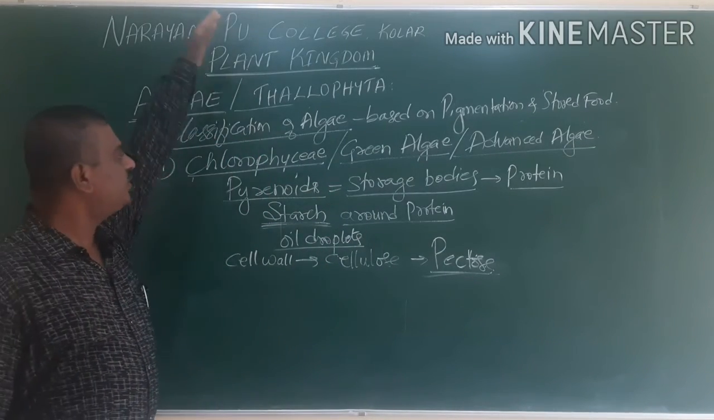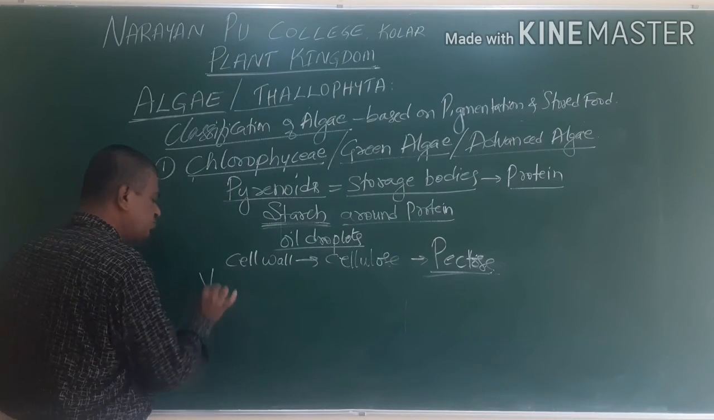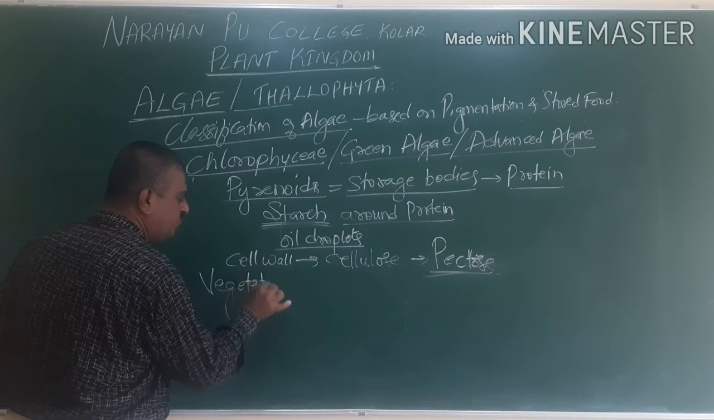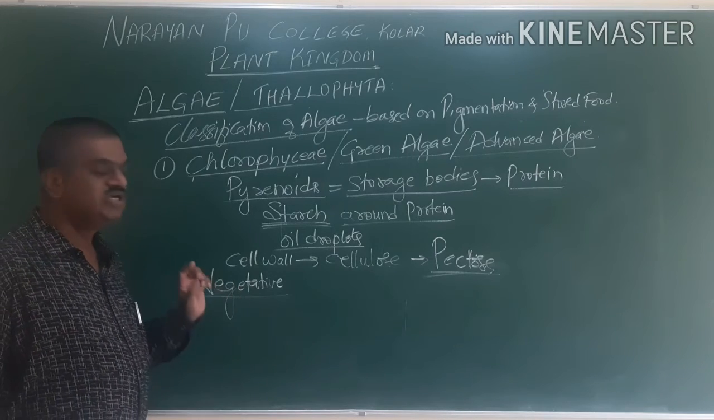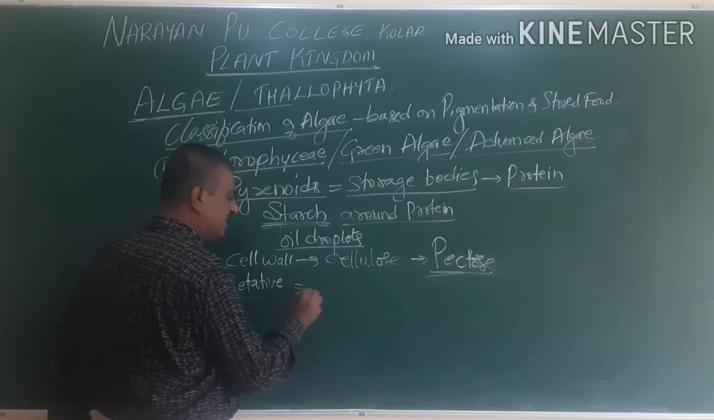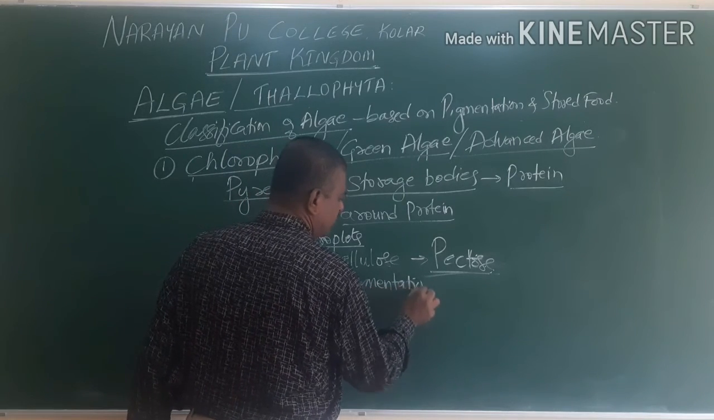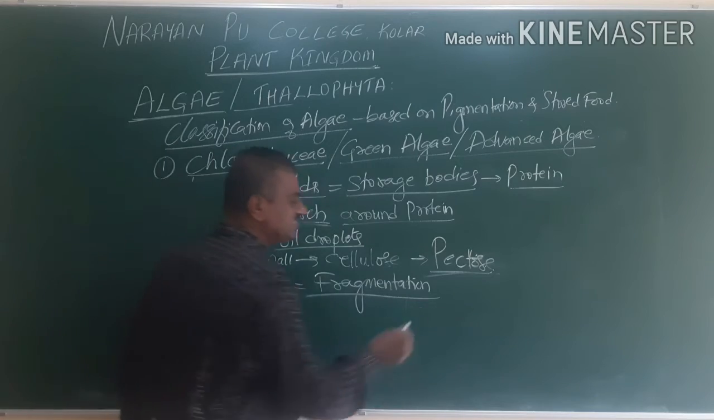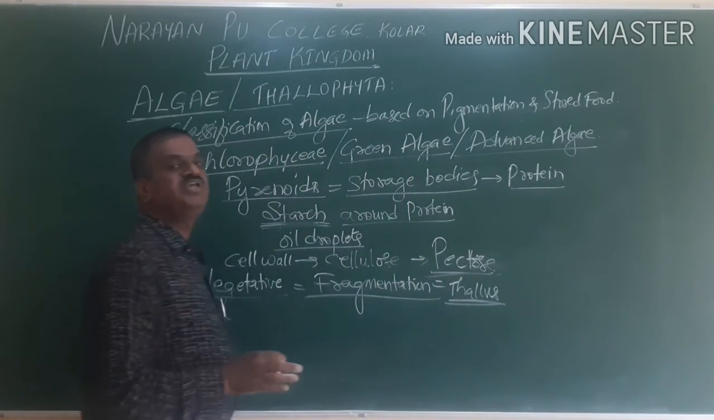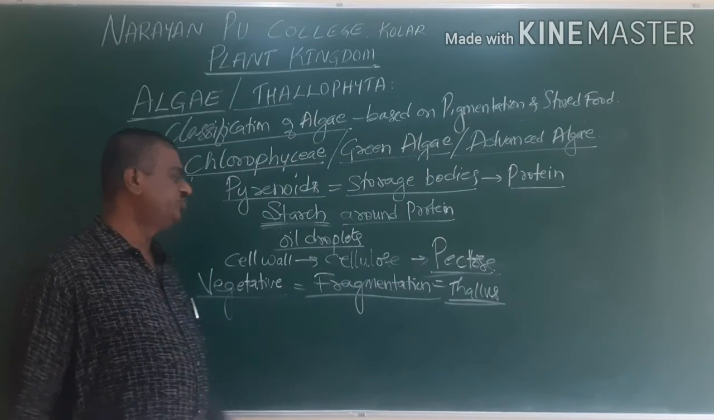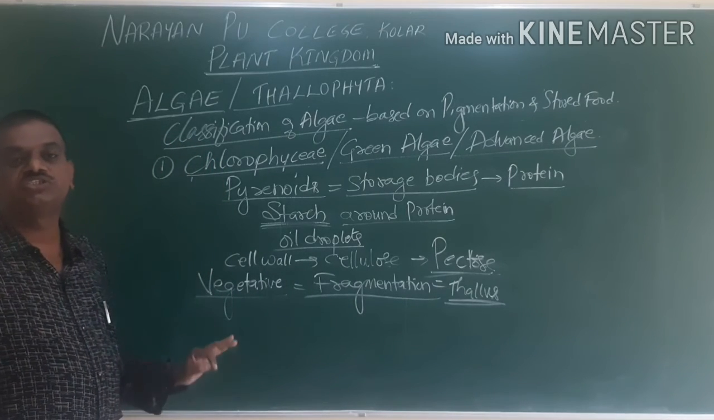Now, again we go for the reproduction in chlorophyceae. In chlorophyceae, the reproduction is of different types. The first one is vegetative reproduction, called fragmentation. Fragmentation is nothing but the thallus being split into pieces. The plant body, the thallus, is cut into pieces and each piece develops into a new individual. Hence it is called the fragmentation type of reproduction.